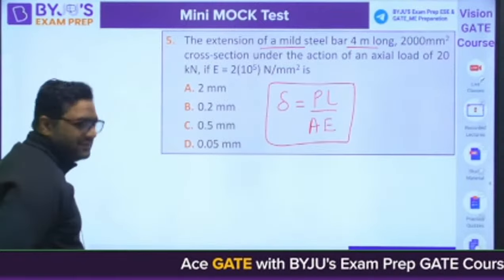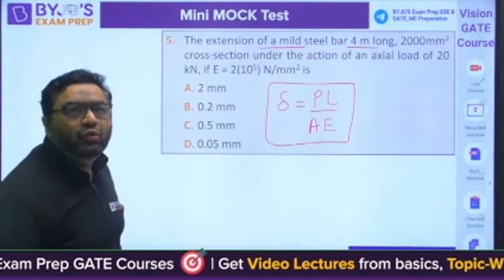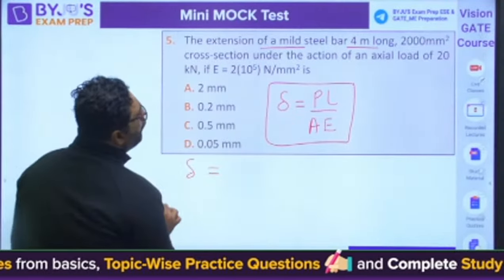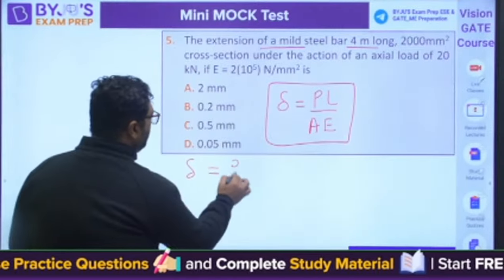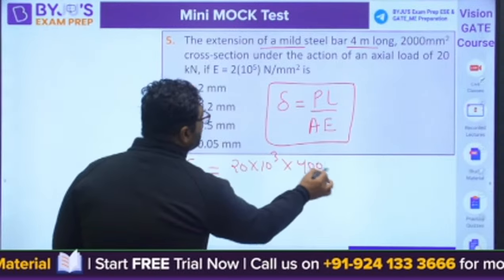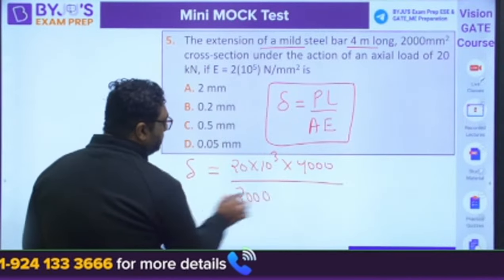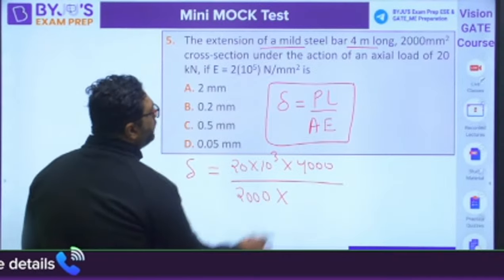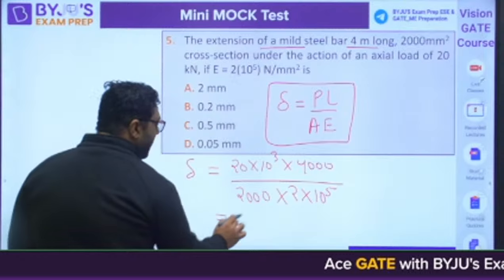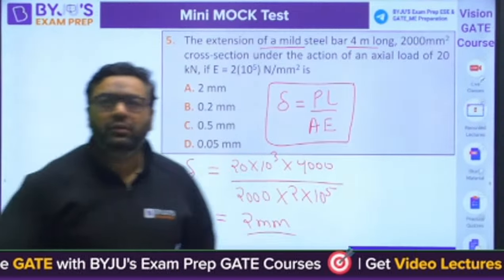Yes, the answer for this, I have calculated, will be coming out to be, I feel, 2 mm. Are we not getting 2 mm? Delta is force, they have given as 20 kilonewton into 10 to the power 3. Length is 4 meter, 4000, divided by area is 2000 mm square. And then Young's modulus is 2 into 10 to the power 5. So when we are going for this, are we not getting 2 mm?